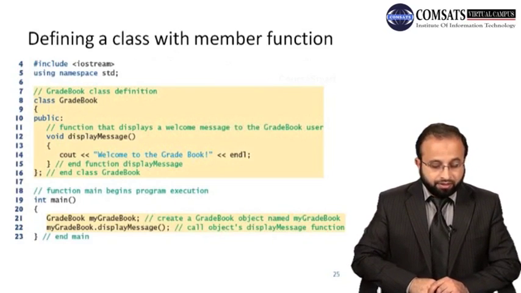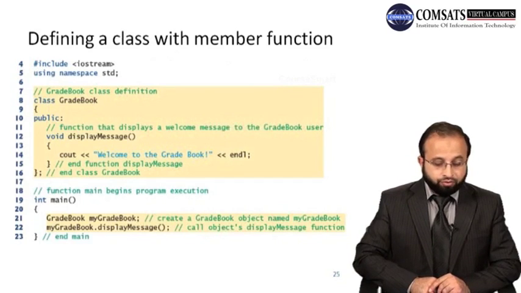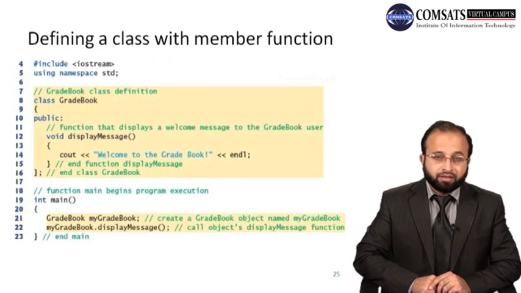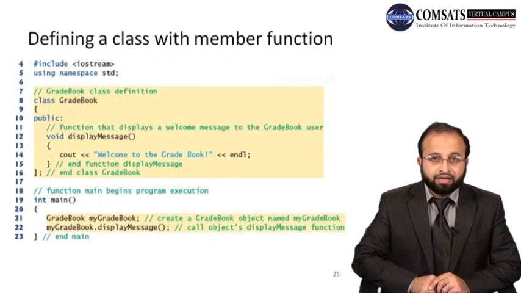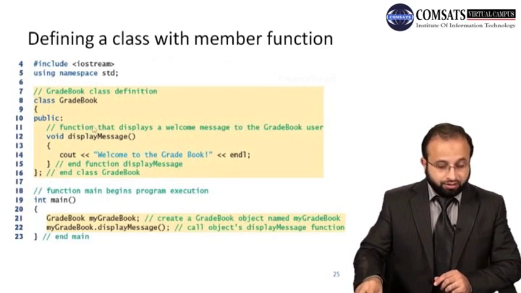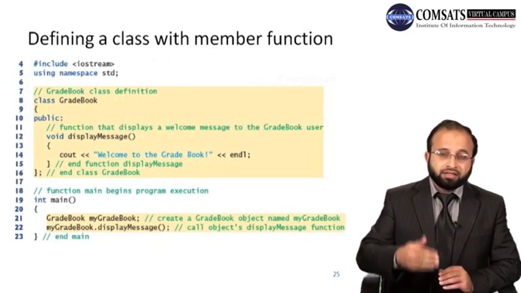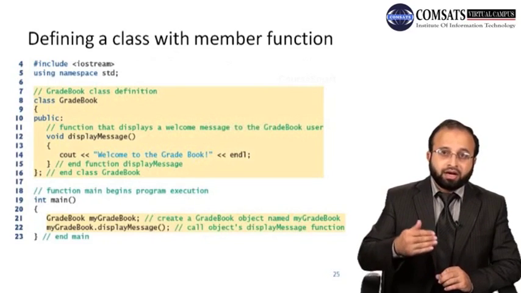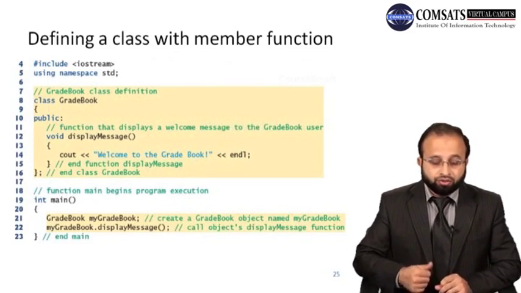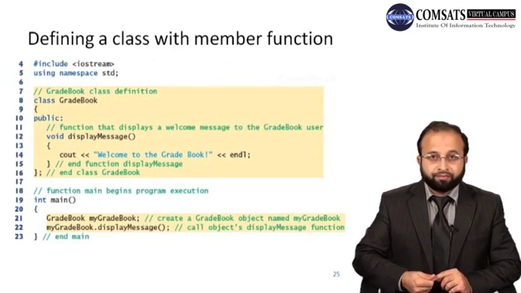So public means that you can access the public functions that are defined inside the definition of the GradBook class, and these public functions are accessible outside using an object of that class, right?